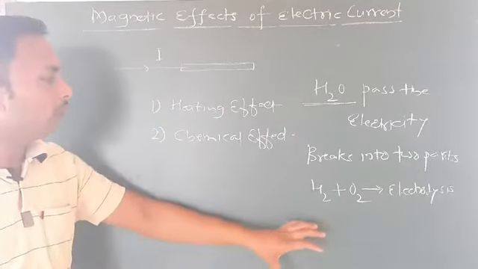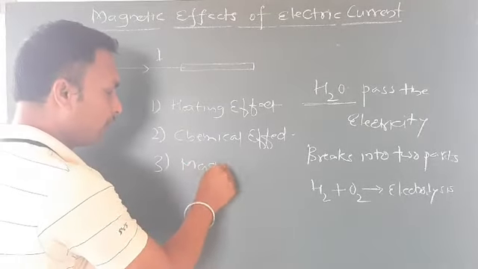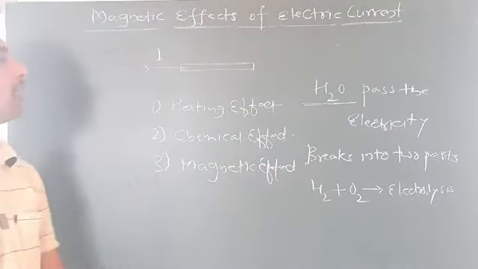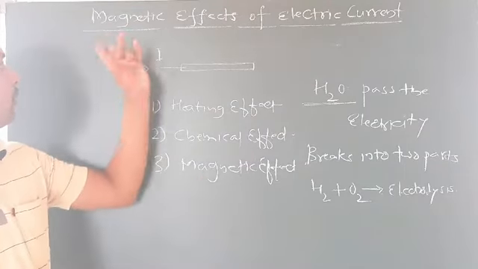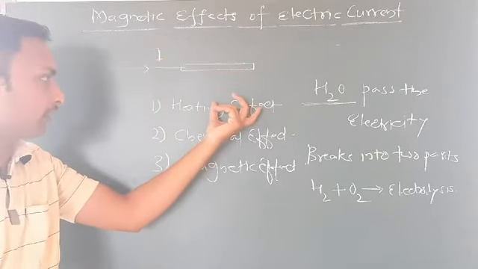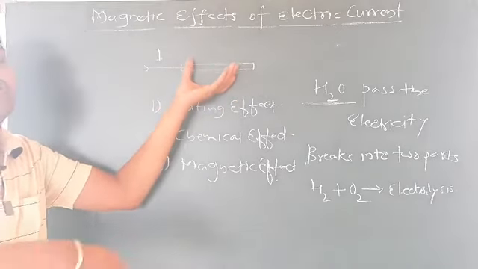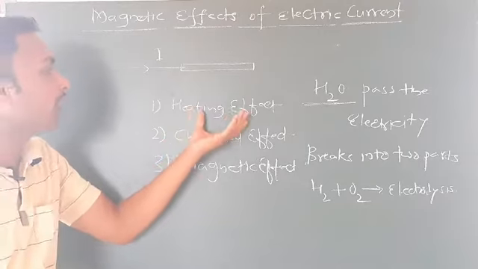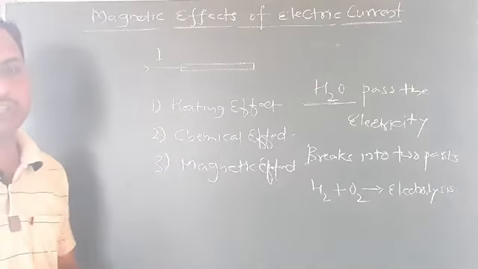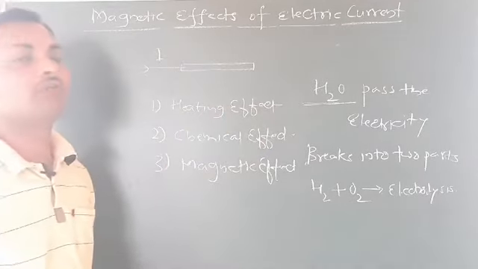Now the third one we have here is the magnetic effect. We need to study the magnetic effects of electric current. Already we have studied the heating effect: once you pass electricity through any conductor, it gets heated. You have seen many examples of the heating effect: water heating coil, iron box, or oven.